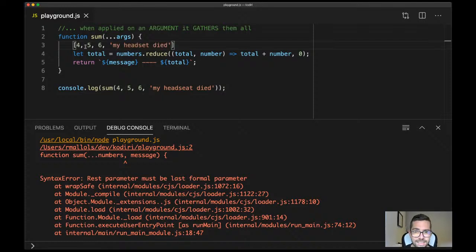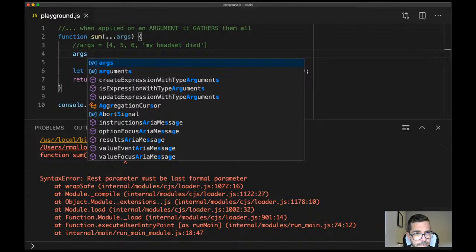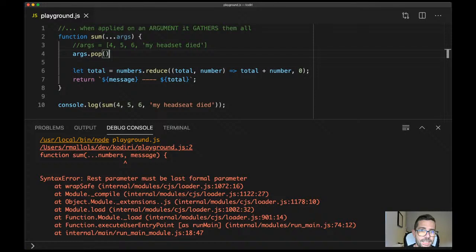That's args. Because that's an array, you can remove the last element. Guys, how can you get rid of the last element of an array? Do you remember? Pop. Pop, that's correct. So you use pop, and that will remove the last element. So you can definitely manipulate that.